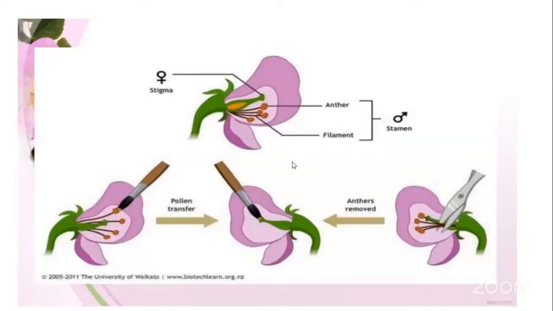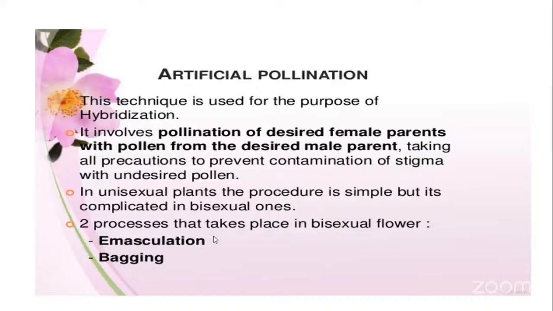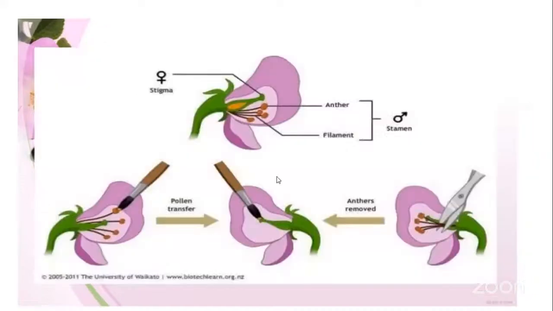Now, what is the emasculation procedure? In emasculation, the anthers of the stamens of a bisexual flower are removed so that the flower is transformed into a female flower. That is emasculation: removal of the male part of the flower, that is, removal of the anthers. If the anthers are removed, there is no question of any pollen grains. So now the flower will be a unisexual female flower.